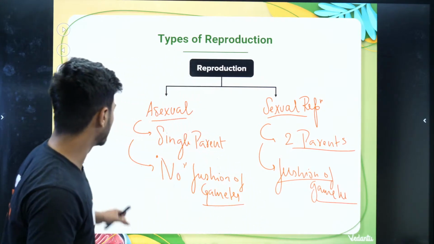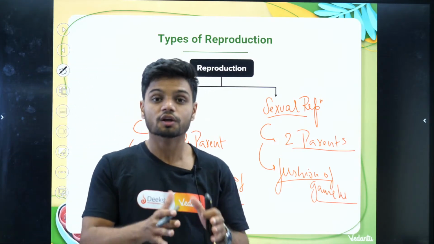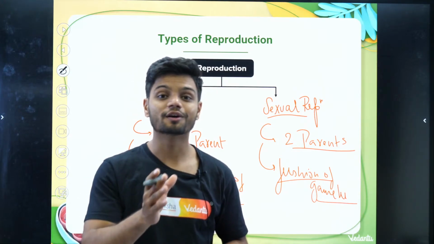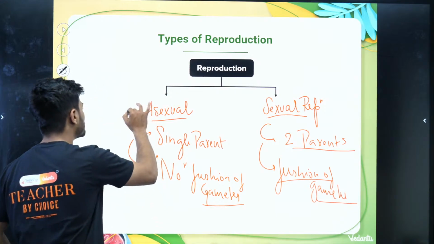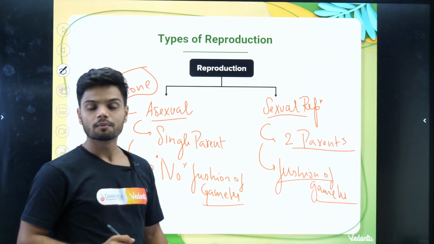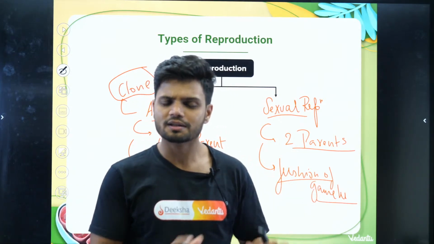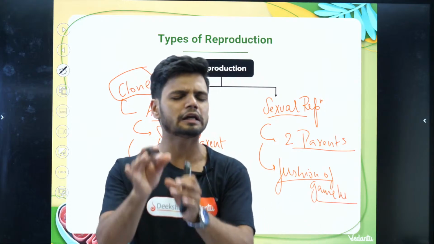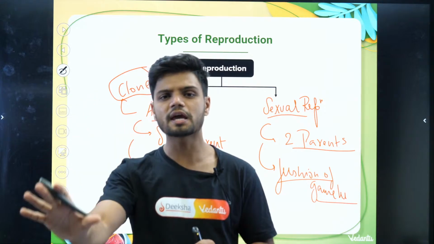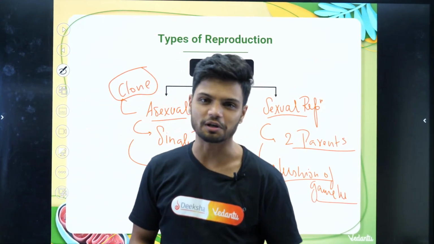What about the offspring, the child? In the case of asexual reproduction, the offspring, the child here is called a clone. Because it is copy paste. The offspring here is a copy paste of the parent. Just like the parent, it will look completely identical, genetically and morphologically, same to same. That is called a clone in the case of asexual reproduction.